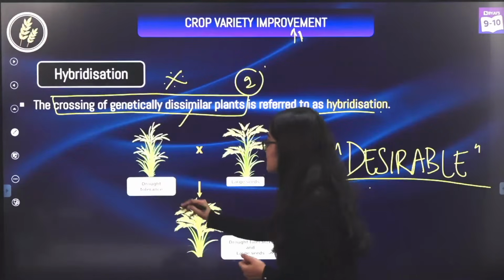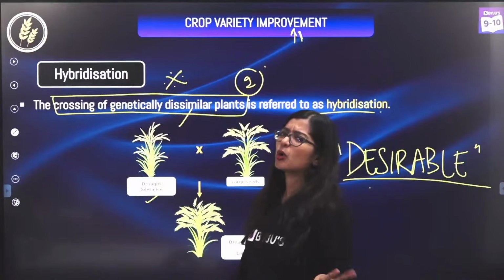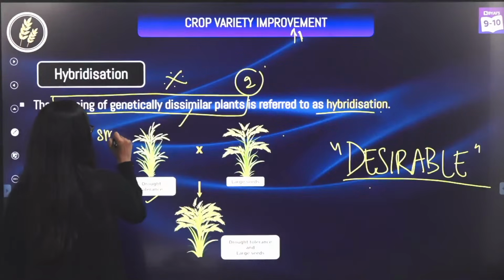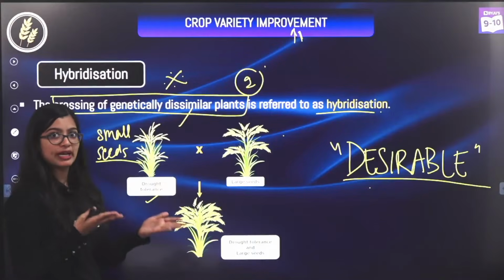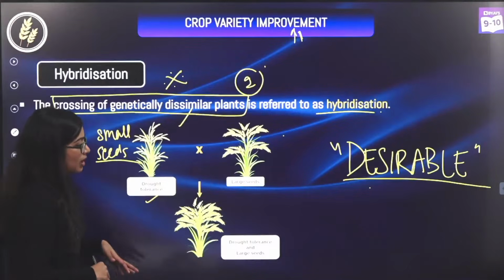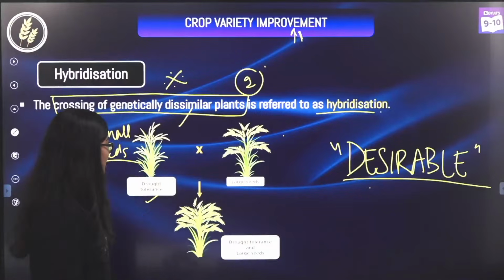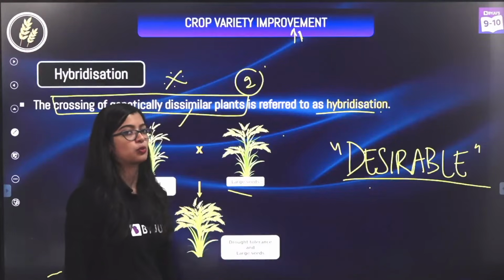In this case, I have a plant which is drought tolerant. That means it can survive with less water also. But it is producing very small seeds. Now I don't like small seeds. I want big seeds, very nice. But at the same time, I have another plant with very nice, big seeds. But sadly, if a little bit of water goes missing, this plant will die. Now, I am not liking the fact that it is not surviving in less water.